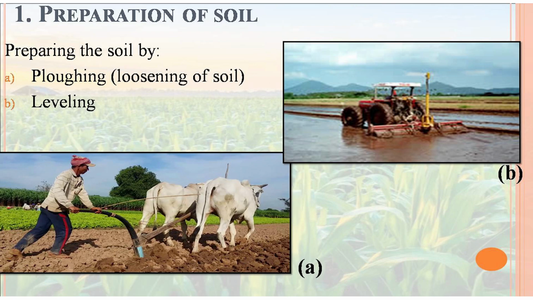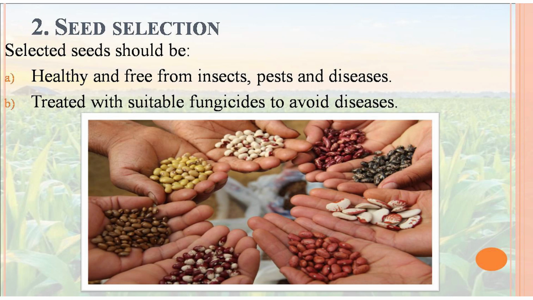Why do we require preparation of soil? The loosening of soil is called ploughing and leveling. These two processes are done before the cultivation of the crop. This step is very important because the roots of the crop should go deep inside the soil. For deep rooting, the soil should be loosened, and this process comes under the preparation of soil.